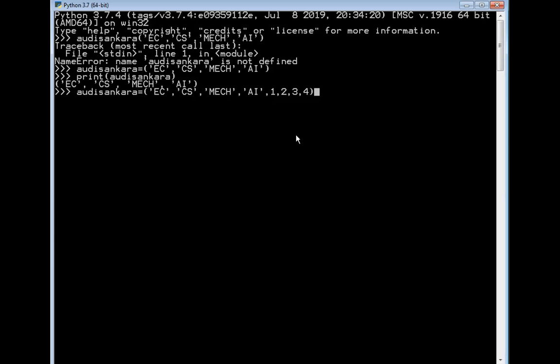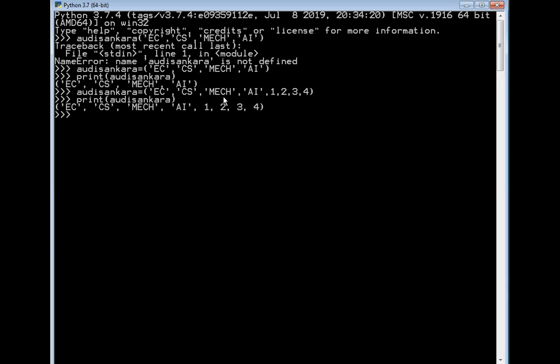Now see, there is no error. You can clearly notice that I have used integer data types as well as string data types. Then I will be printing Adi Shankara here.